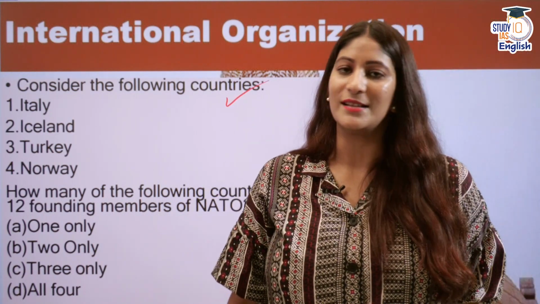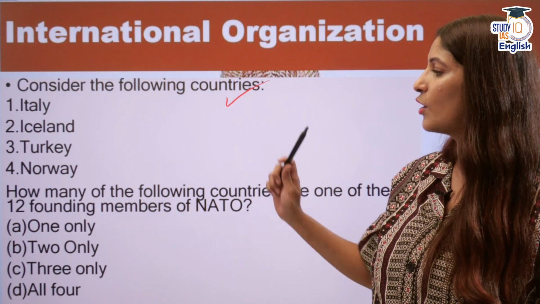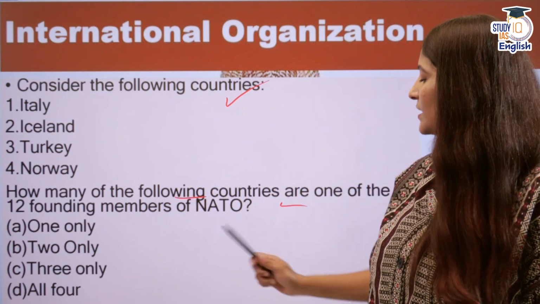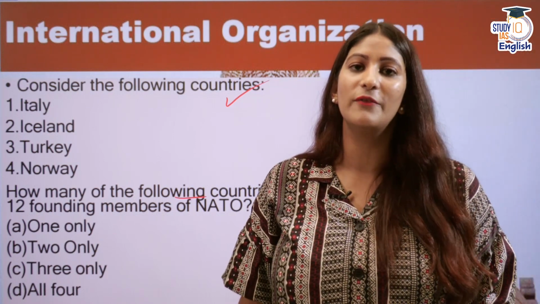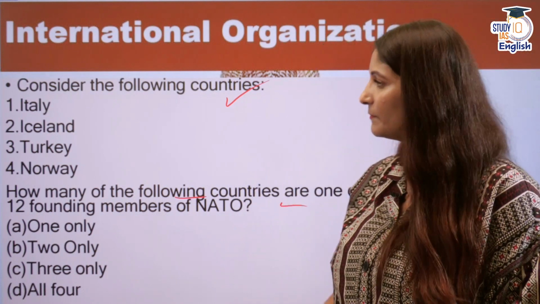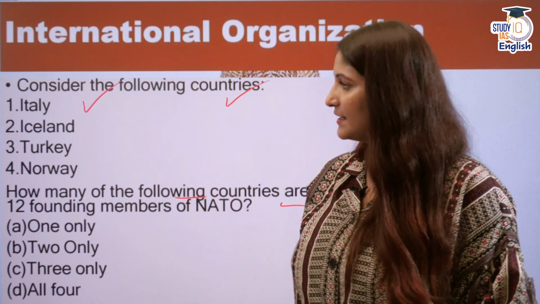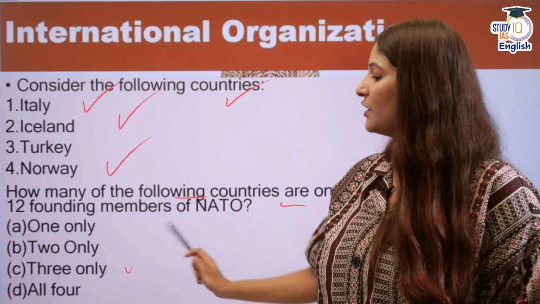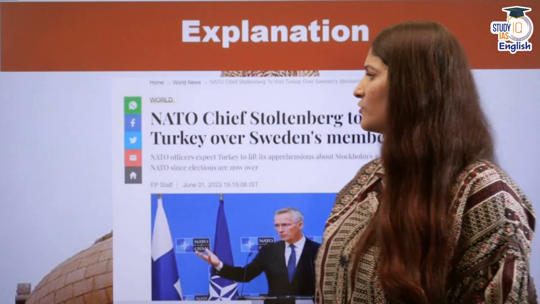Consider the following countries: Italy, Iceland, Turkey, Norway. How many of the above mentioned countries are one of the 12 founding members of NATO, North Atlantic Treaty Organization? Actually, Italy is there, Iceland is there, Norway is there, but not Turkey. So 3 only will be the correct answer, completely factual in nature.